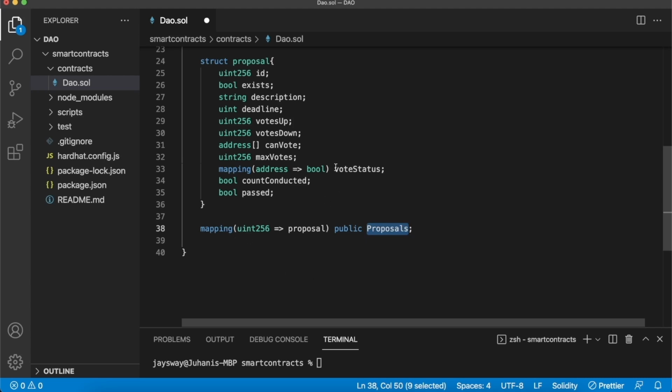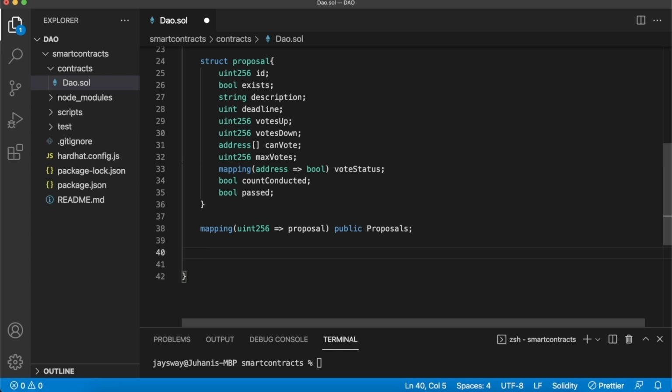And then for future reference, when someone makes votes, we can modify these parameters, and when someone counts the votes, we can modify these parameters, etc. And now before we go ahead and create our actual functions, let's create a few events that we can emit in our functions and then listen to with Moralis in the end, which means that when new proposals are created or new votes are cast, these events are automatically synced to our Moralis database, and then we can present that data automatically to our users through our Dapp. How cool does that sound?